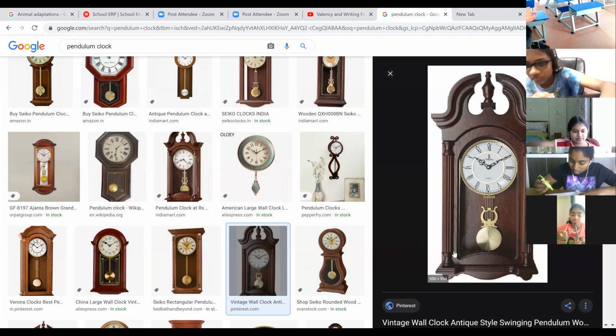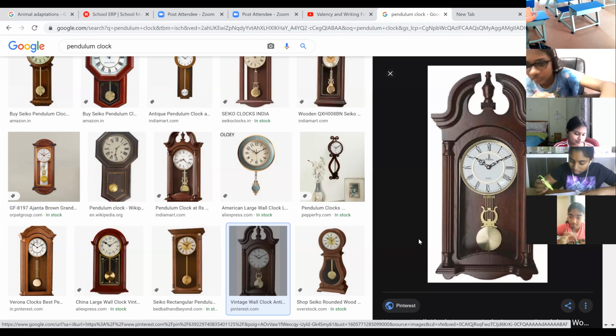So this periodic motion is a repeated one. It will repeat itself at regular intervals of time. The clock will be moving and the pendulum will be moving. So it's called a periodic motion. A motion which repeats itself at regular intervals of time is called periodic motion.